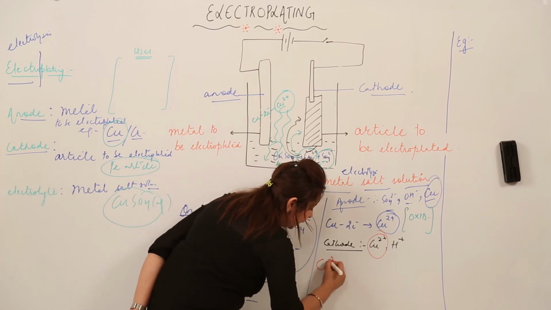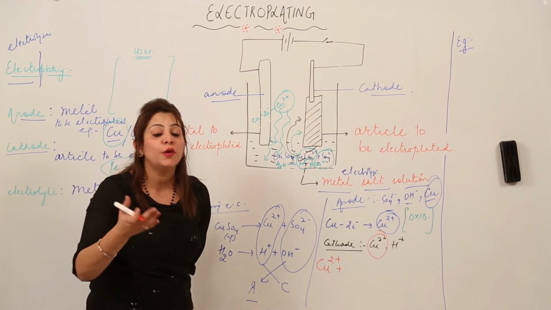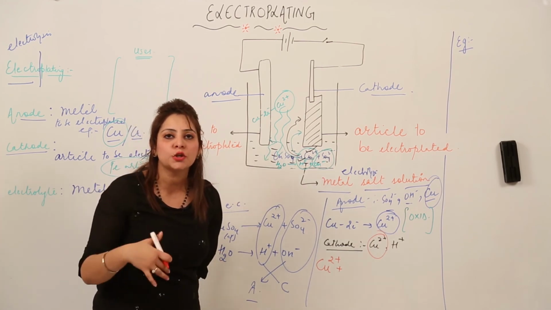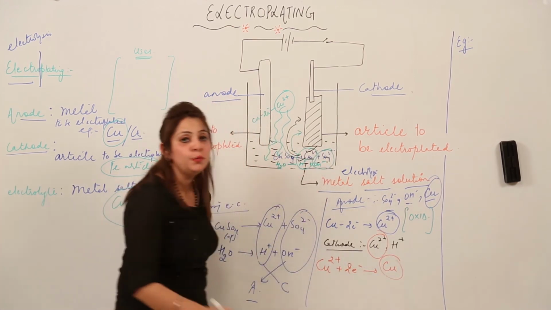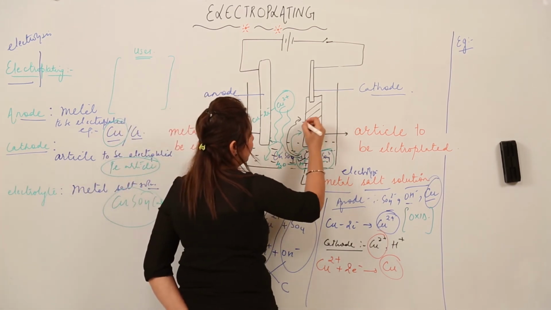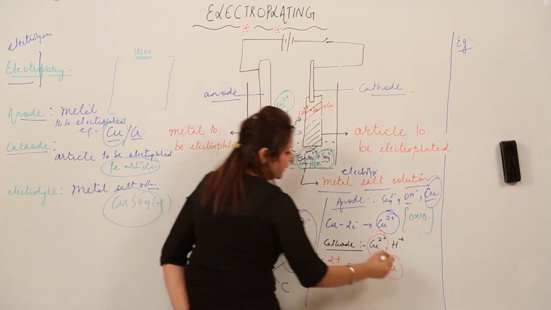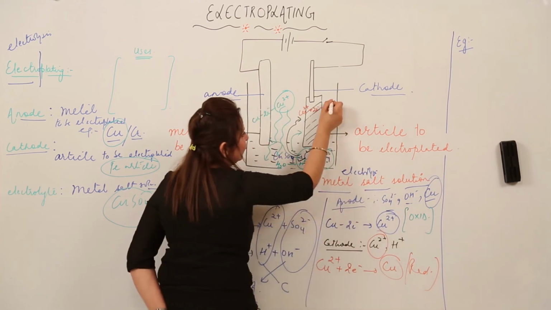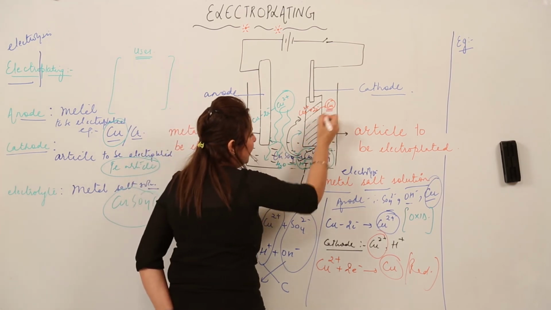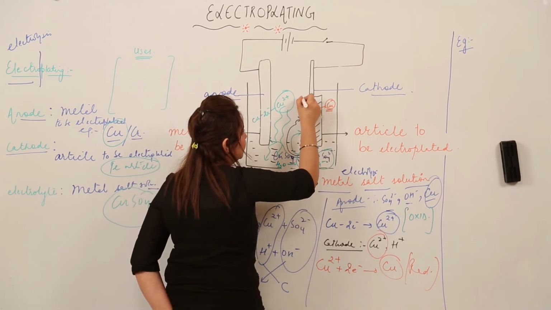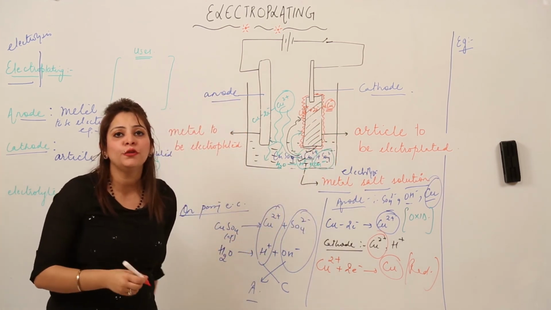What is going to happen? These Cu2 positive ions, 2 positive means they have already lost their 2 electrons. So what will they be doing here? They will be gaining their 2 electrons back. This is what is happening in this equation, and they are turning into pure copper. I'll write the reaction here also. These Cu2 positive ions are going here, accepting 2 electrons, that is, they are undergoing the reduction process, and forming pure copper metal. This kind of reaction goes on occurring, and the copper metal goes on depositing, or you can say it starts making the coating on the desired article, the article which we use for electroplating.